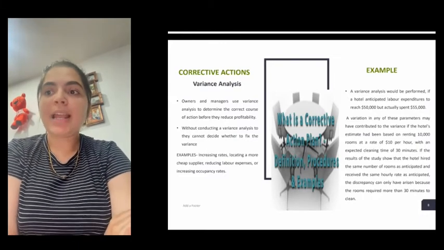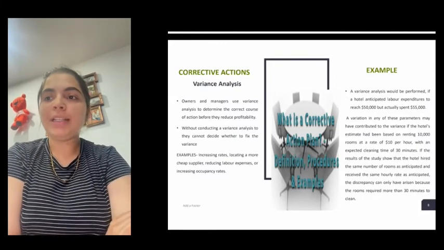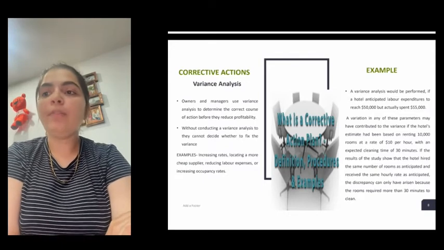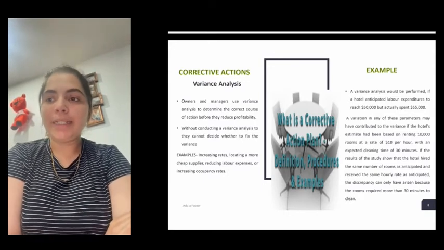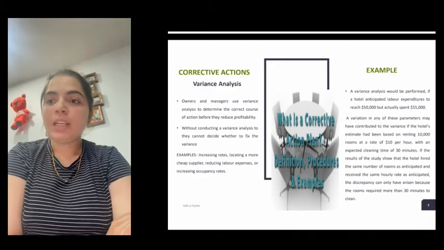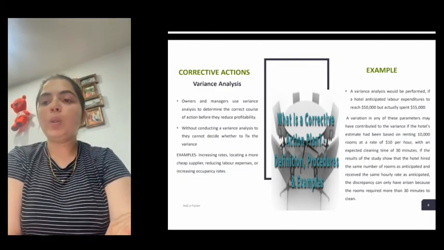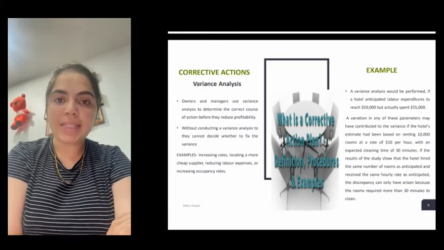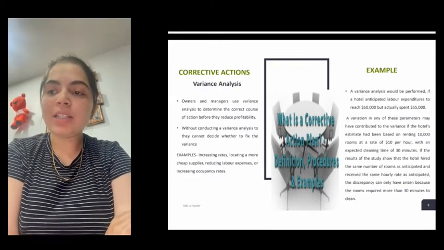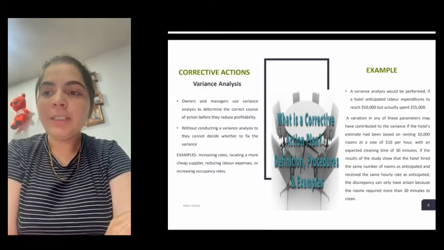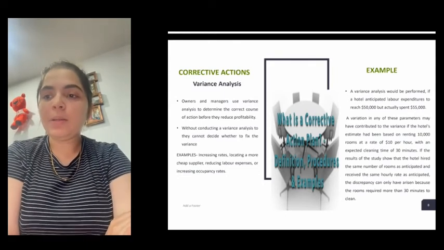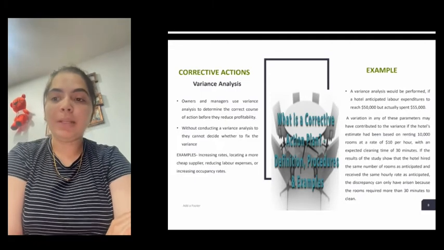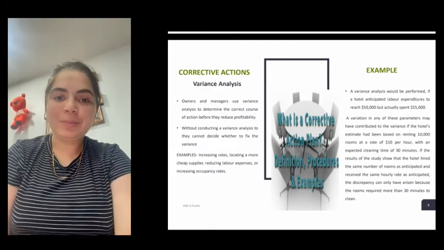The hotel's estimate was based on renting 10,000 rooms at the rate of $10 per hour with an expected cleaning time of 30 minutes. If the results of the study show that the hotel rented the same number of rooms as anticipated and received the same hourly rate as anticipated, the discrepancy can only have arisen because the rooms required more than 30 minutes to clean. Thank you.